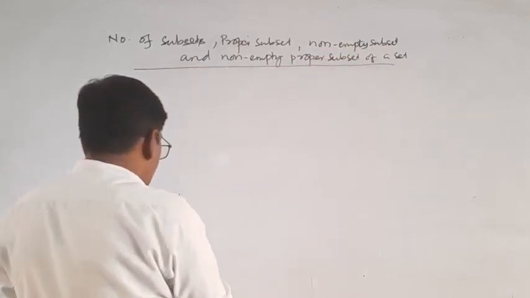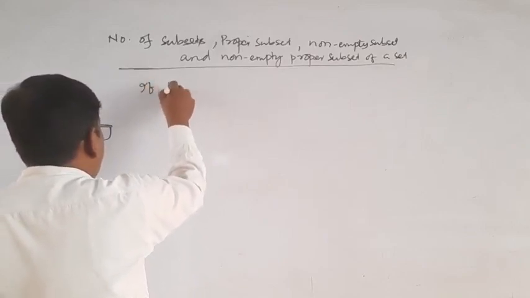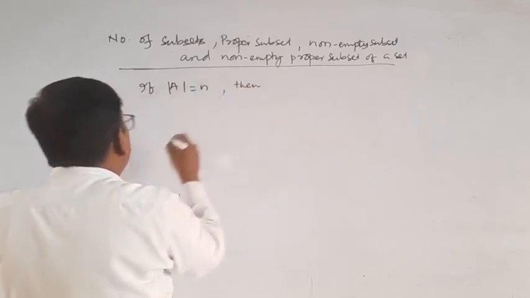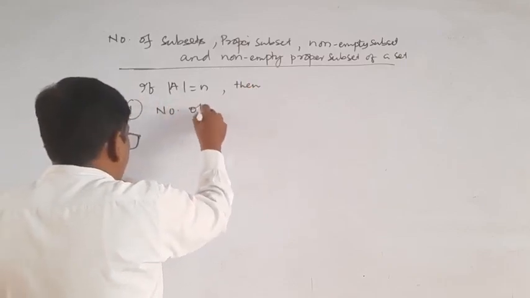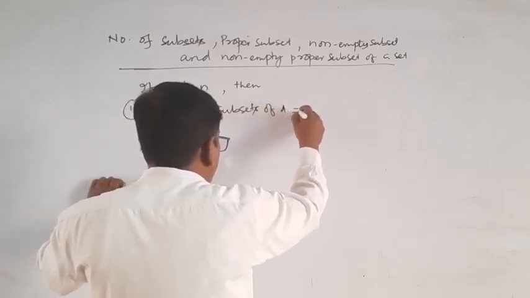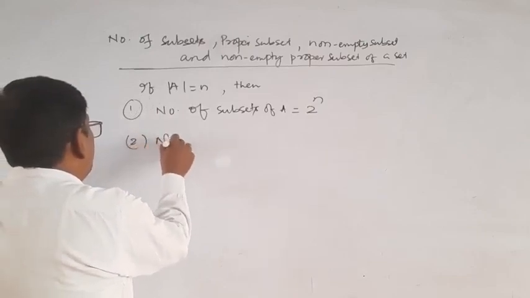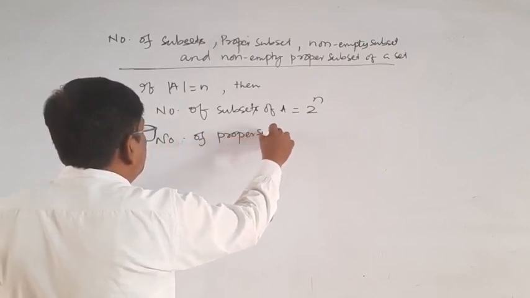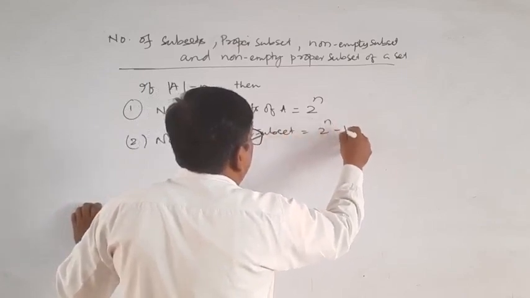If the cardinality number of A is equal to n, then formula number 1: the number of subsets of set A is 2 to the power n. Number 2: the number of proper subsets is 2 to the power n minus 1, excluding the set A.